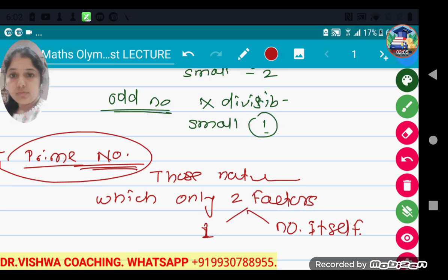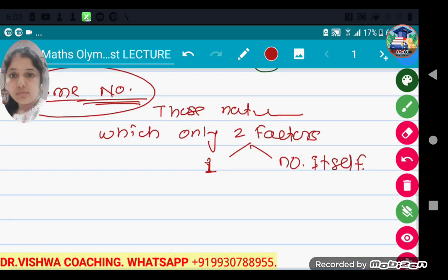Those numbers are known as prime numbers. Examples of prime numbers are 2, 3, 5, 7, 11 and so on.